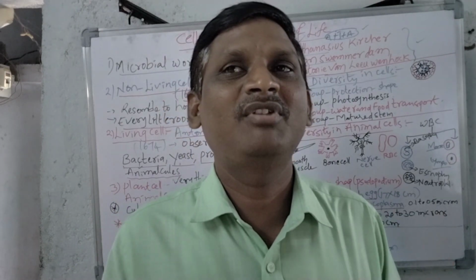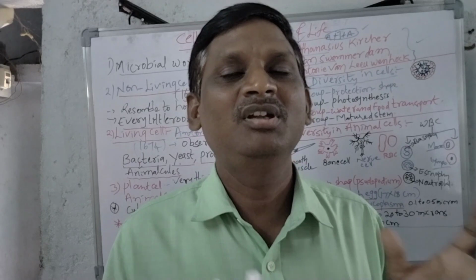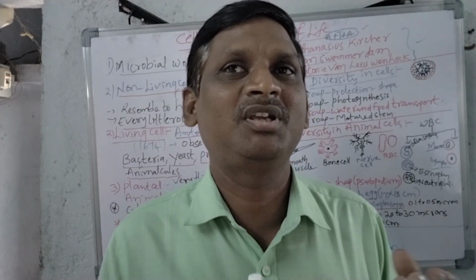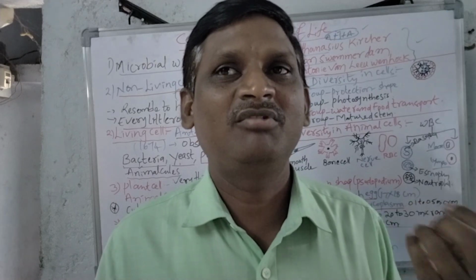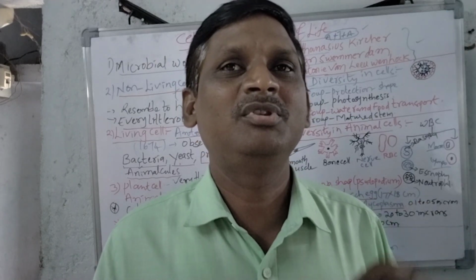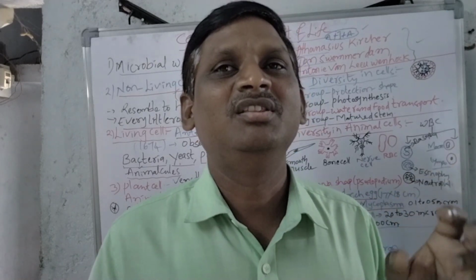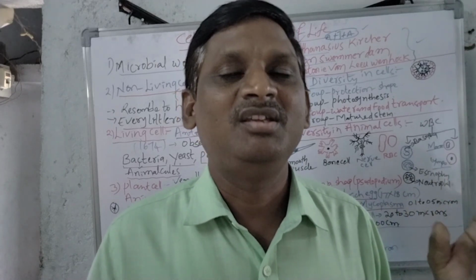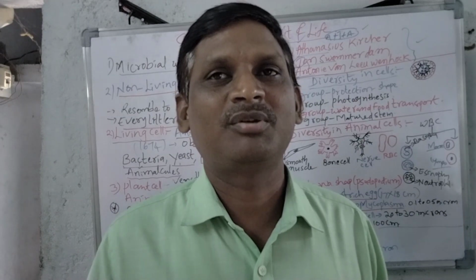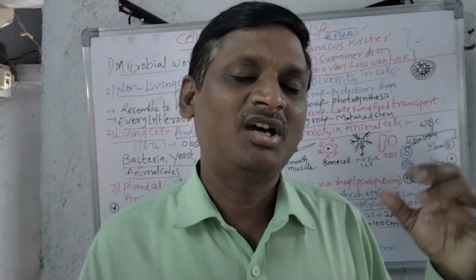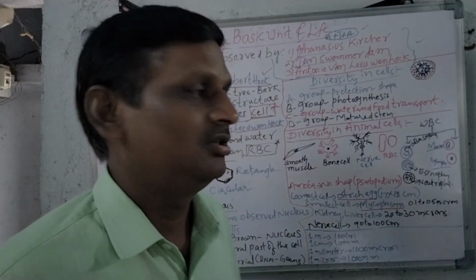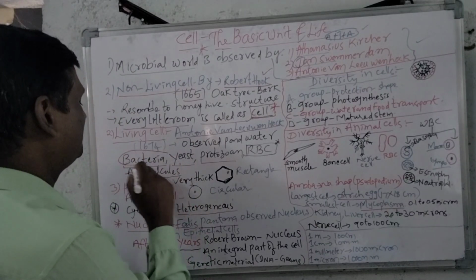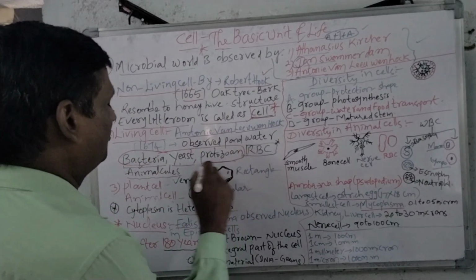Question: How did Antony van Leeuwenhoek observe the living creatures? He observed the living creatures by taking some pond water. When he observed that pond water under the microscope, some living organisms were moving. These living organisms he observed were bacteria, yeast and protozoan. Then he also observed some RBC. So this is very important. What did he call these living organisms?